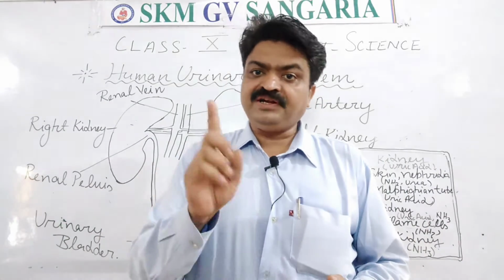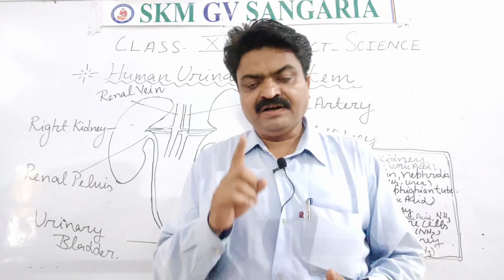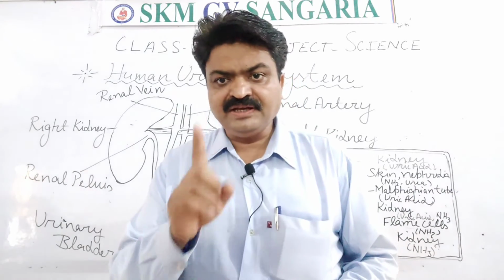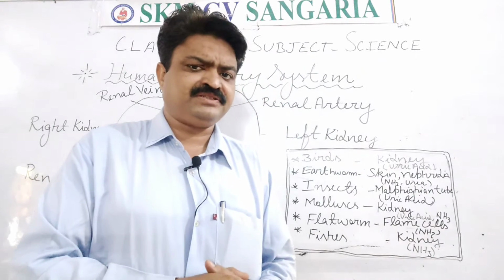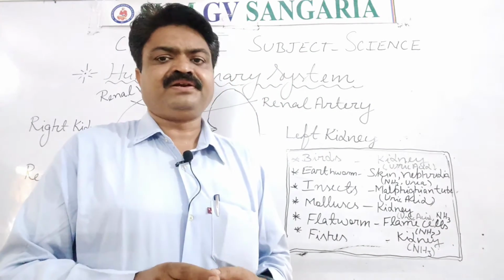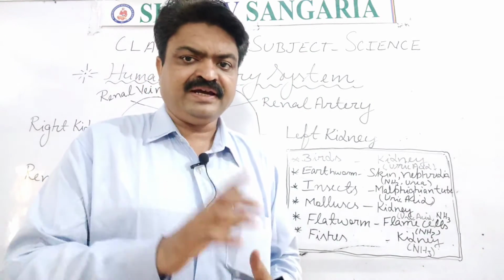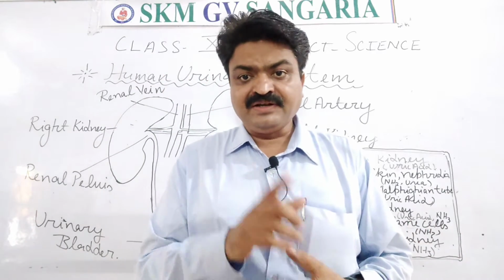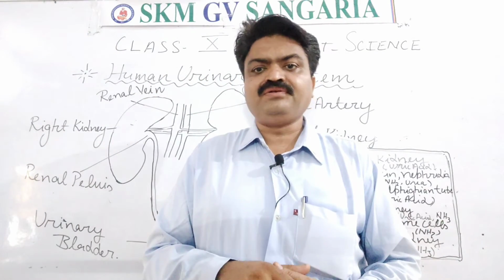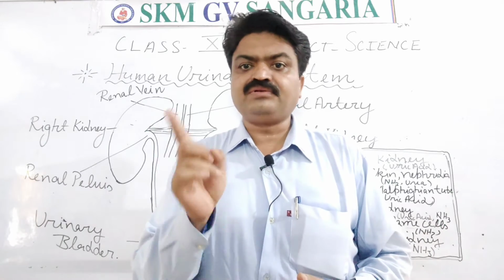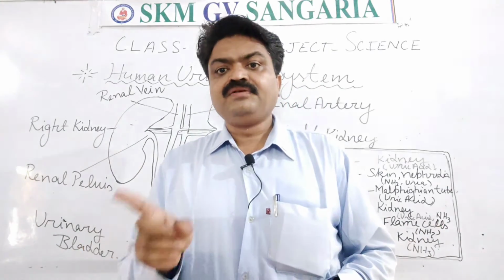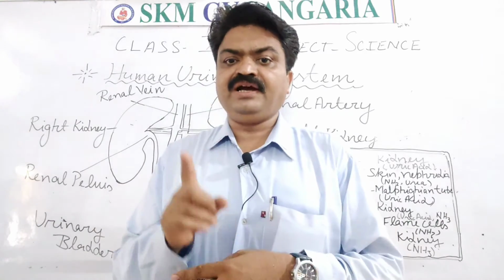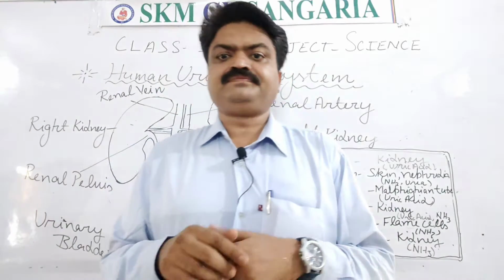Birds have kidneys, student, like us, and with the help of those kidneys, they excrete nitrogenous waste. And which nitrogenous waste is excreted by them? It is uric acid, student, uric acid. That's why they are known as uricotelic. Uricotelic means the living organisms that excrete uric acid are known as uricotelic.